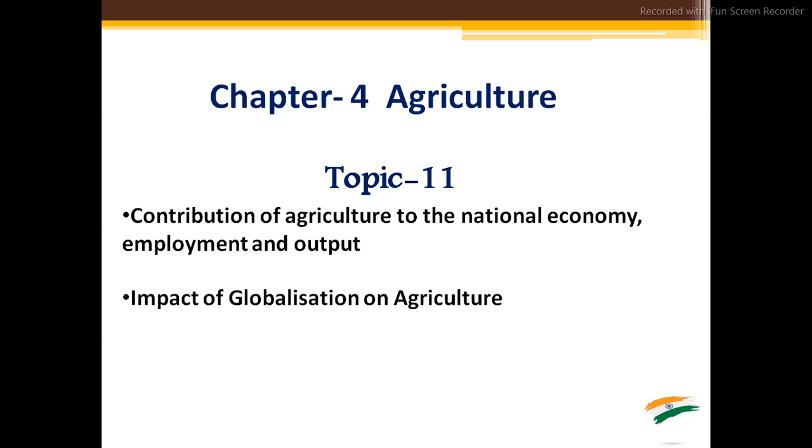Yesterday few cadets asked me about the point which I had given you as homework, the Bhudan or Gramdan movement started by Vinoba Bhave. So Vinoba Bhave was a great portrayal of Gandhiji's concept of Gram Swaraj, right? In that, Bhudan or Gramdan, Bhu means the land, right?